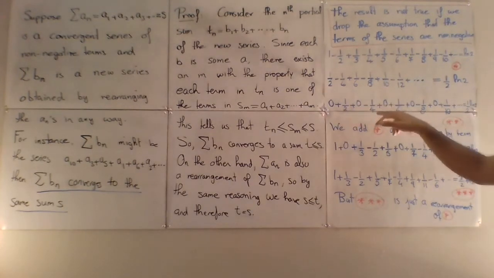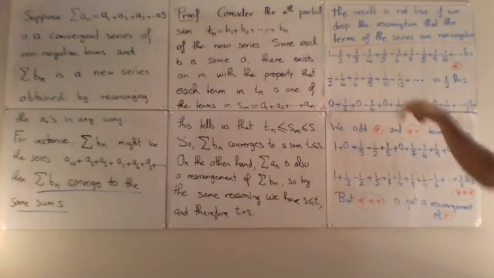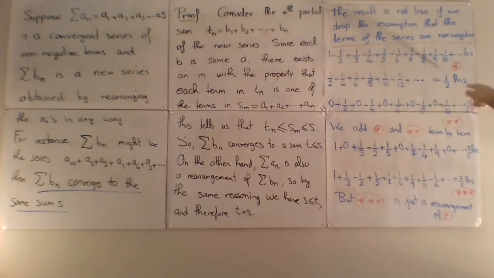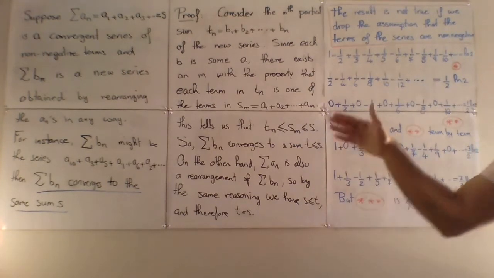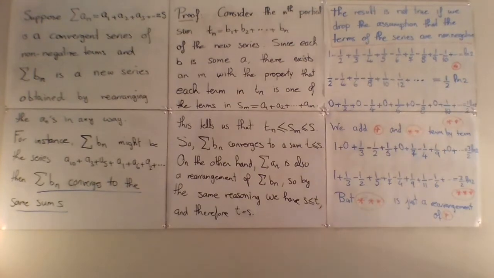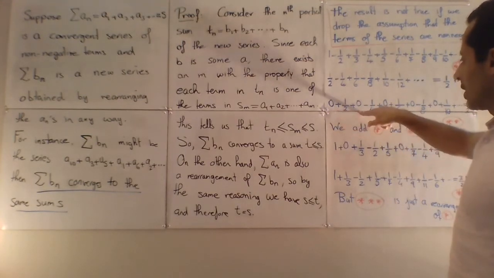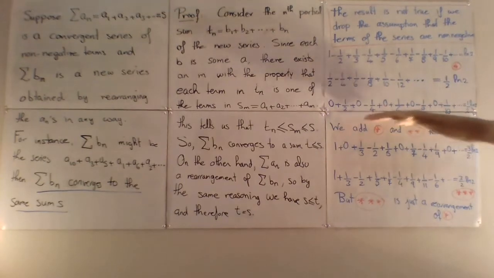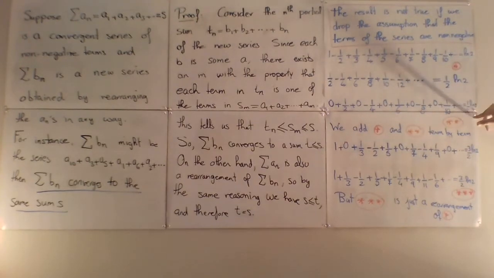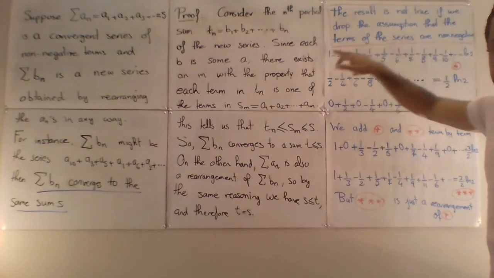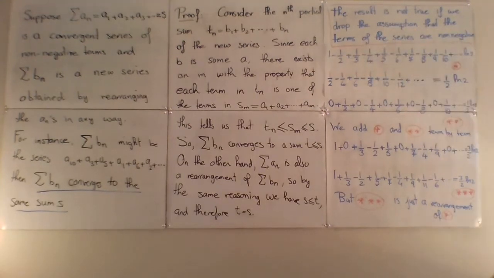This new series with the inserted zeros will still converge to 1/2 ln2. Think about it, the partial sums of this new series will still converge to the same limit. Now why am I adding the zeros like that? Because I will take this new series, which I call double star, and add it term by term, meaning column by column, with my original alternating harmonic series, star.